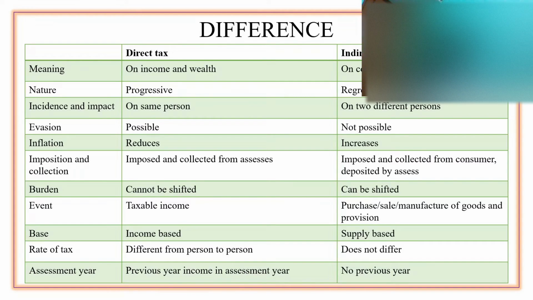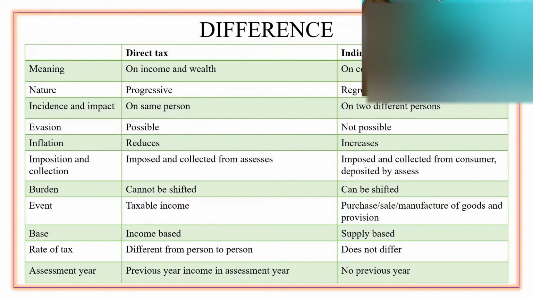Next, let us look at the effect of inflation. In case of direct tax, it always aims at reducing inflation in the economy. Whereas indirect taxes always aim at increasing inflation in the economy so that the business could generate more revenue and more taxes can be collected.